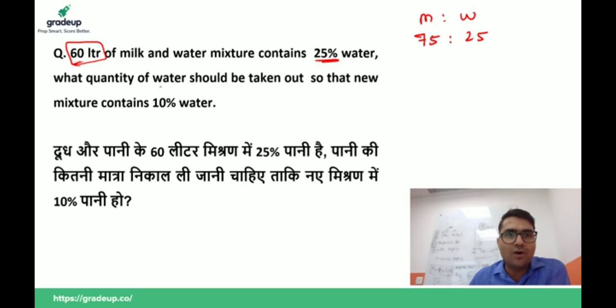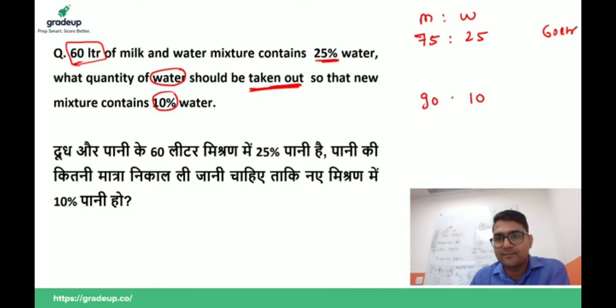Total mixture is 60 liter. What quantity of water should be taken out so that the new mixture contains 10% water? If the new mixture contains only 10% water, then milk should be 90. So first of all, find the ratio, 4:1, 9:1. We are taking out the water, so milk should be the same.